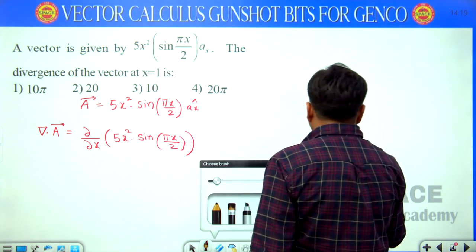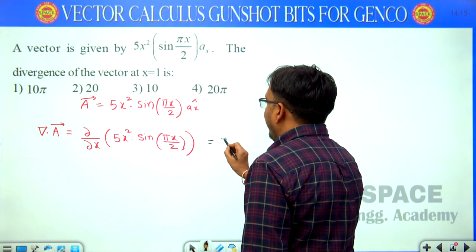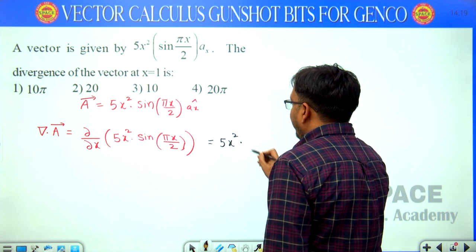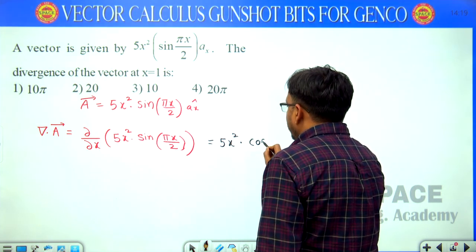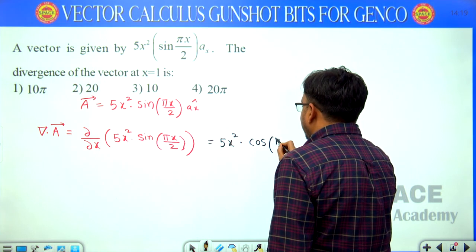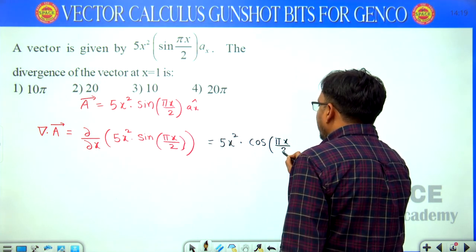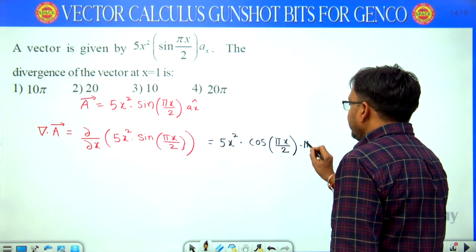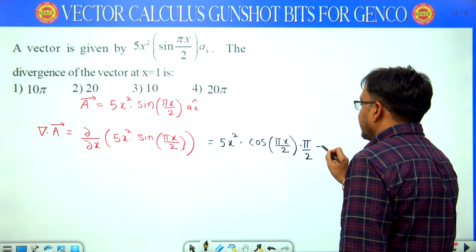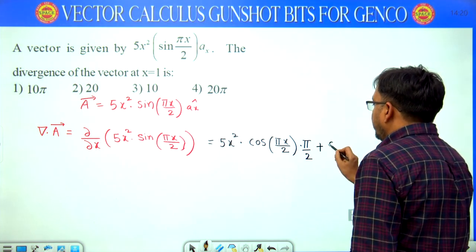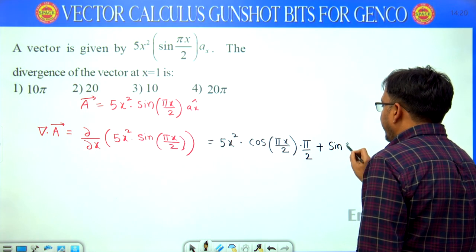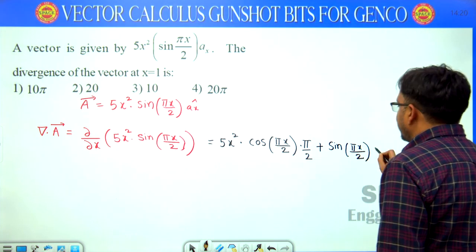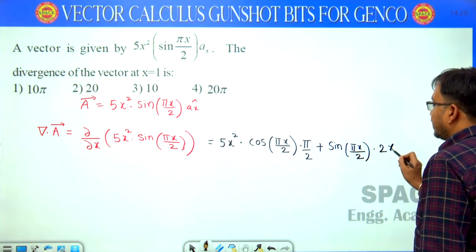See here, then what is this answer? 5x square as it is I am writing. Differentiation of sine is cos of pi x by 2, differentiating with respect to x into pi by 2, plus sin pi x by 2 as it is, differentiation of 5x square, that is 10x.